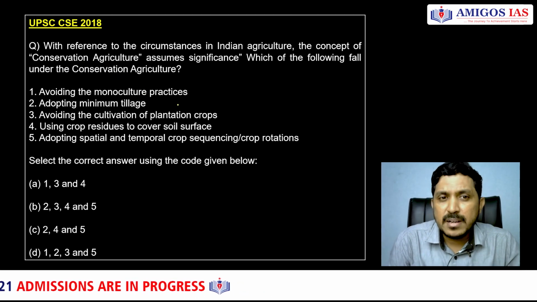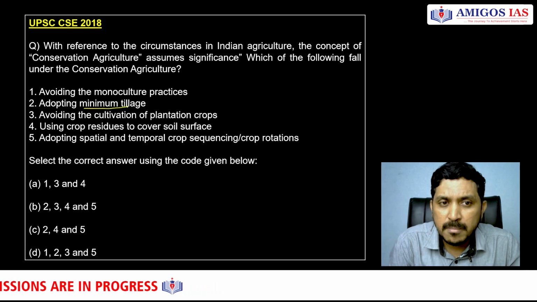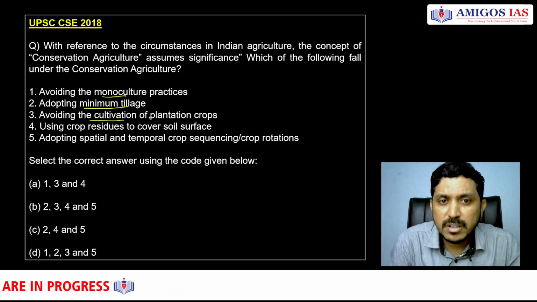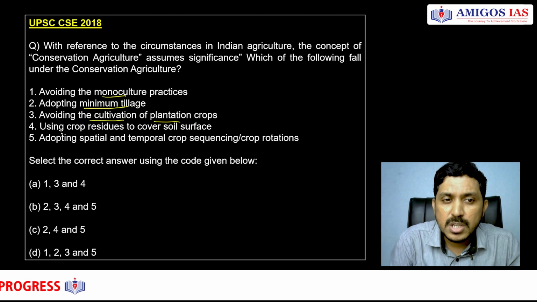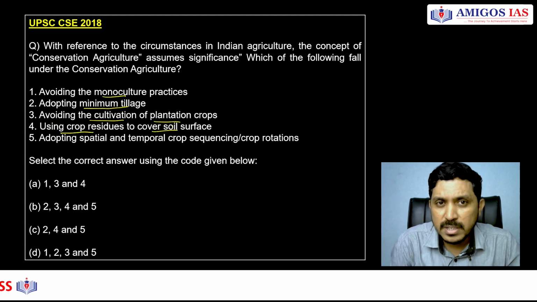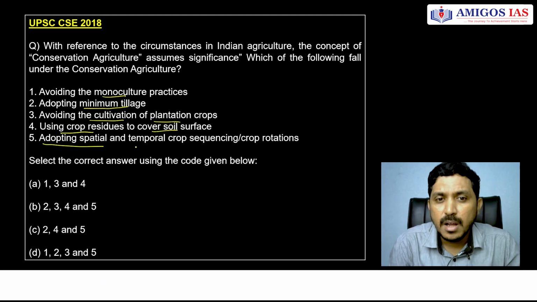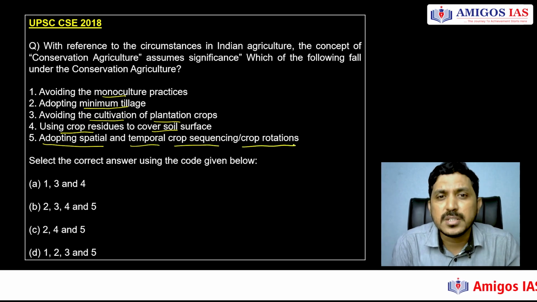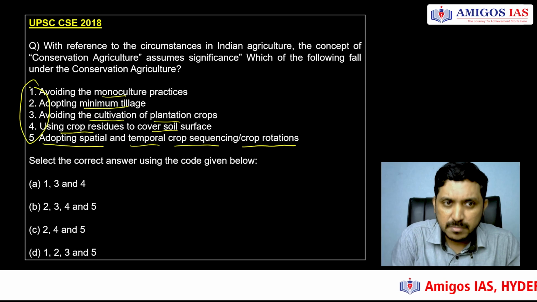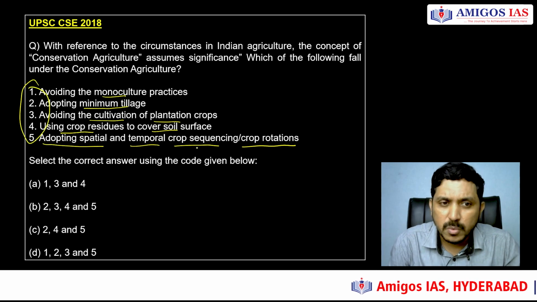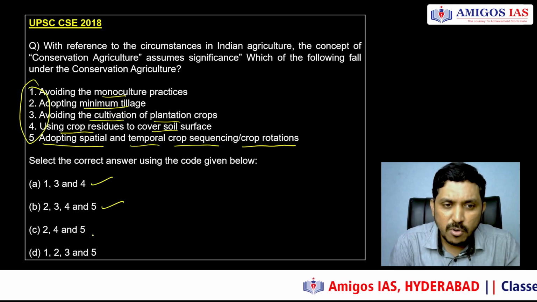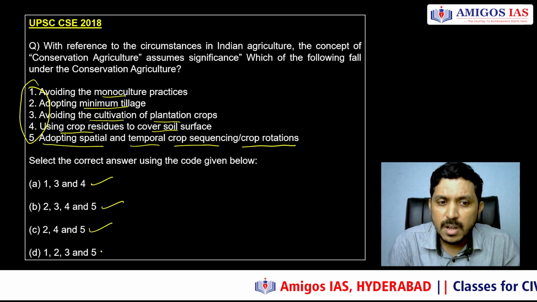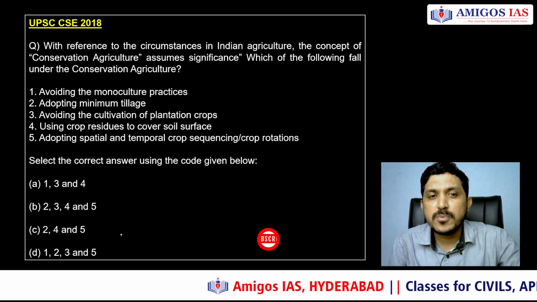Avoiding monocultural practices, adopting minimum tillage, avoiding cultivation of plantation crops, using crop residues to cover the soil surface, adopting spatial and temporal crop sequencing, or simply called crop rotations. So in these five statements, which of these are true? The options are: 1, 3, 4; 2, 3, 4, 5; 2, 4 and 5; 1, 2, 3 and 5. These are the options before you.